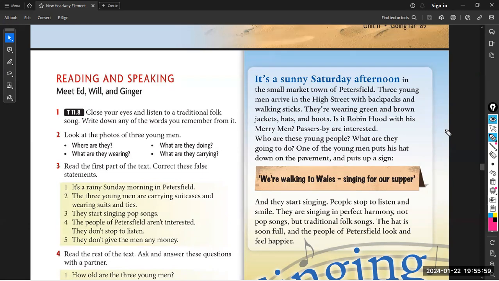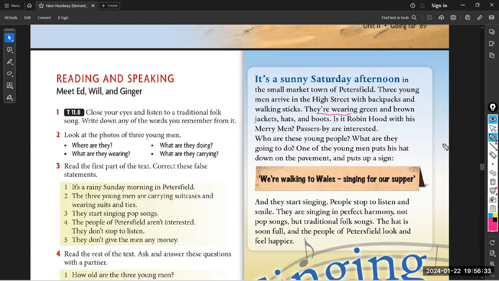It's a sunny Saturday afternoon in the small market town of Petersfield. Three young men arrive in the high street with backpacks and walking sticks. They are wearing green and brown jackets, hats, and boots. Is it Robin Hood with his merry men? Passers-by are interested. Who are these young people?